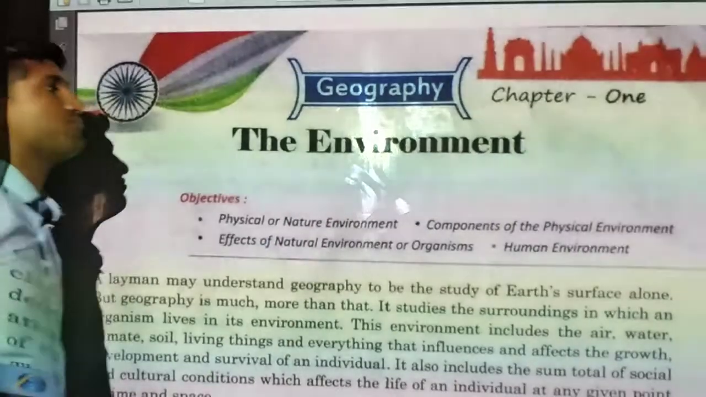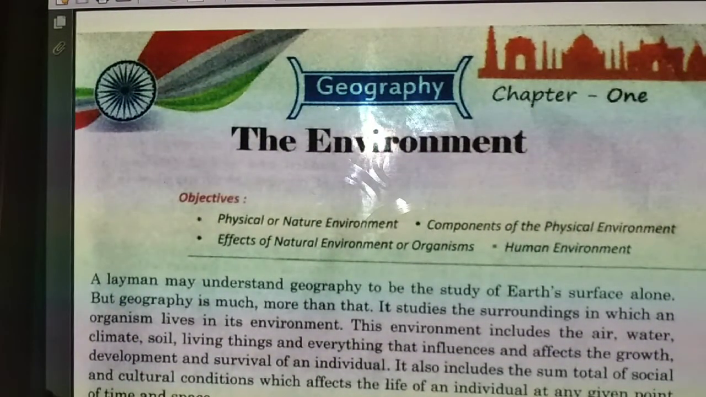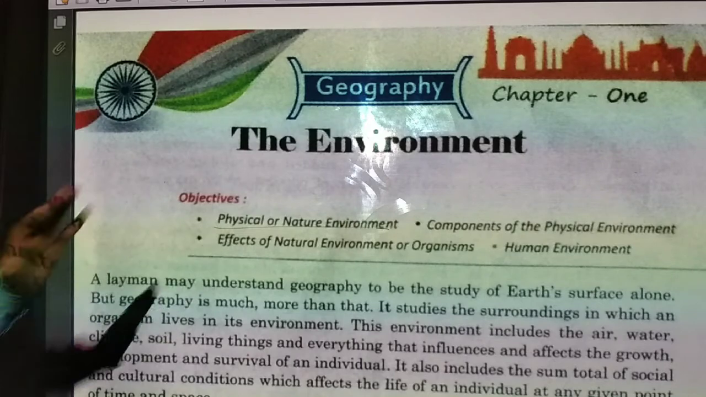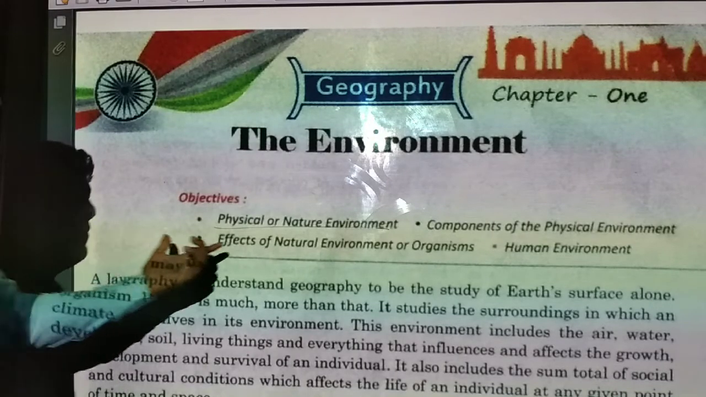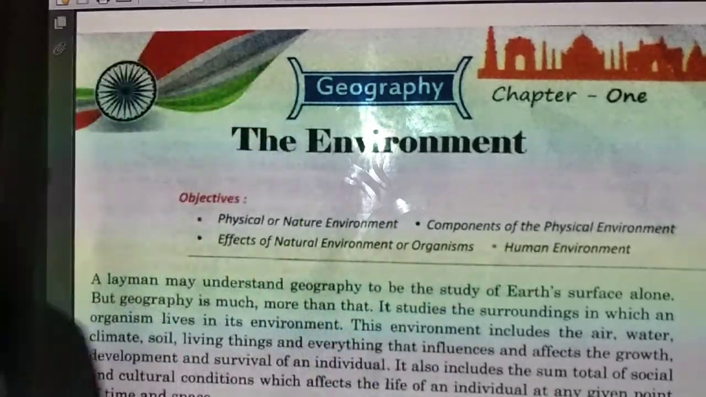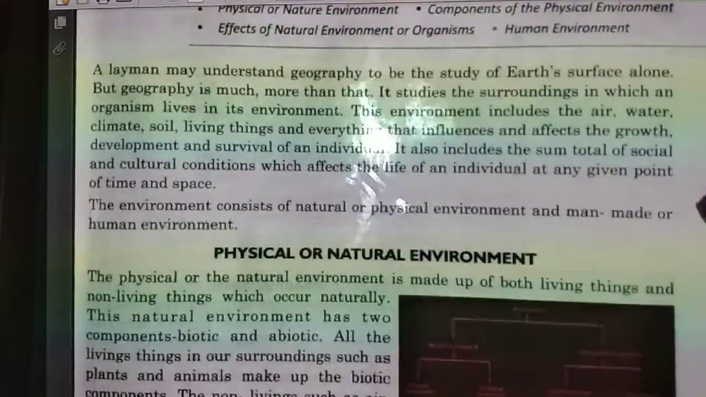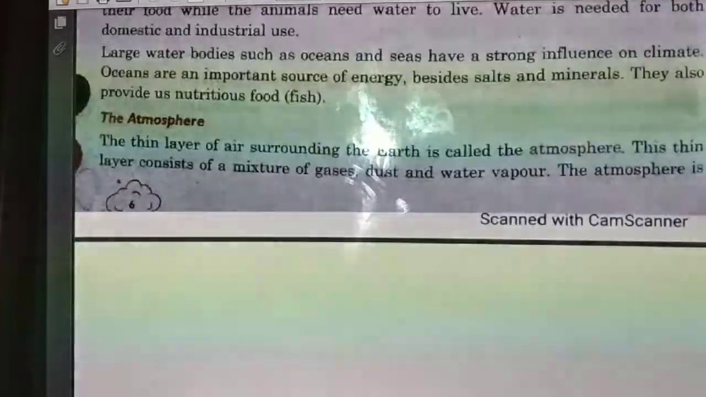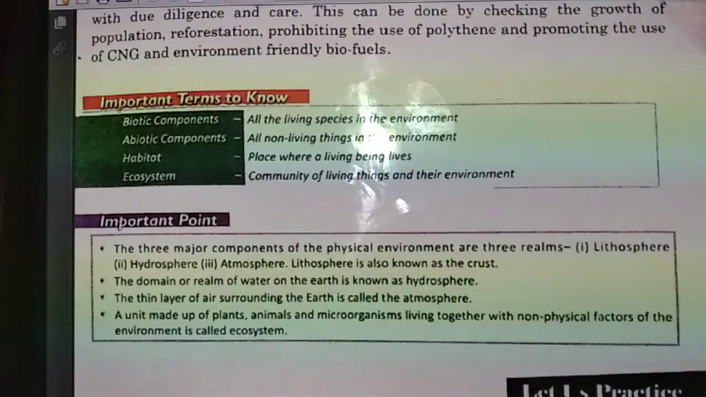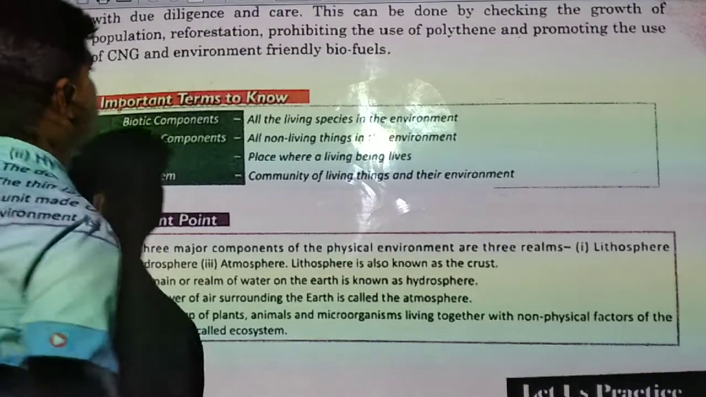SST. In this, we will start the first chapter, that is Environment. In this chapter, we will read about the physical and natural environment, components of the physical environment, the effect of the natural environment on organisms, and the human environment. So, we will read all of this chapter. Now we will further discuss this chapter, starting with the important terms to know.